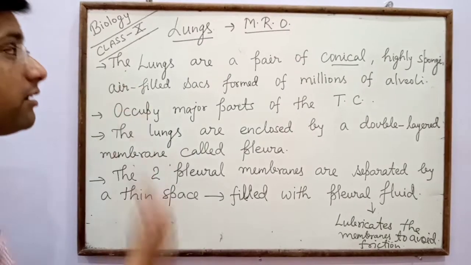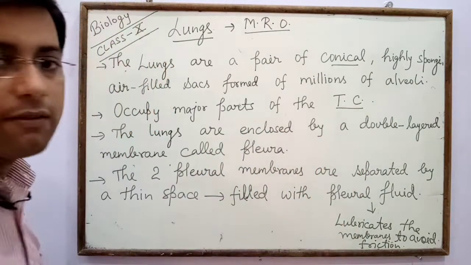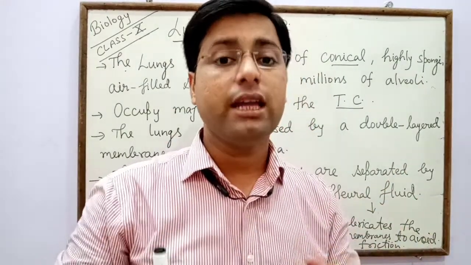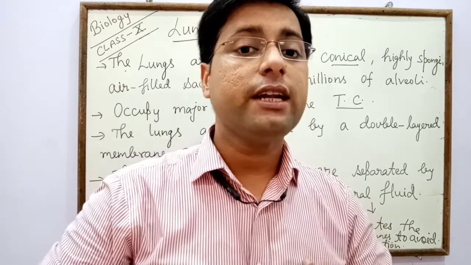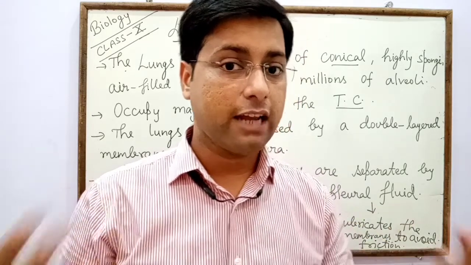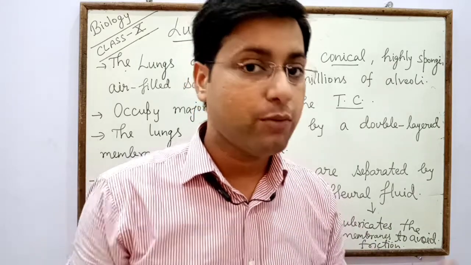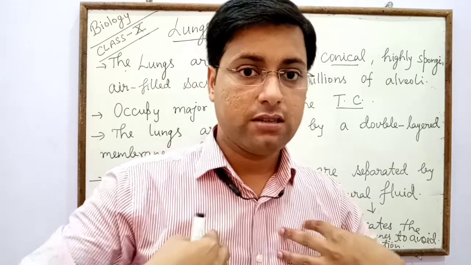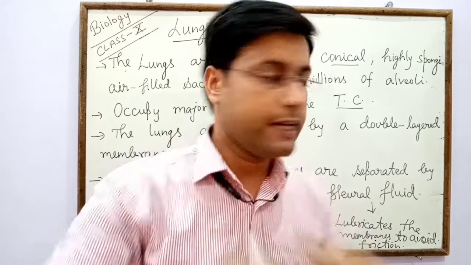The lungs occupy the major part of the thoracic cavity, and in between the lungs our heart is situated like a sandwich. Both lungs play the role of bread, and in between them the heart is situated like the potato. So this is a sandwich-like arrangement, with the lungs on both sides and the heart in between.